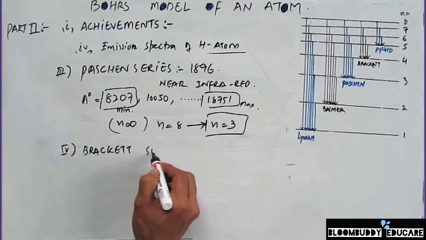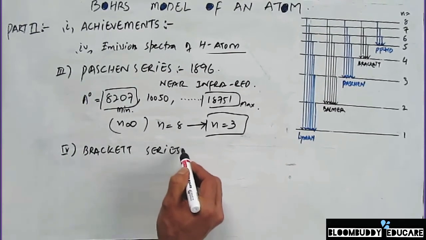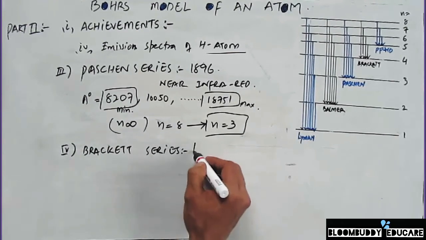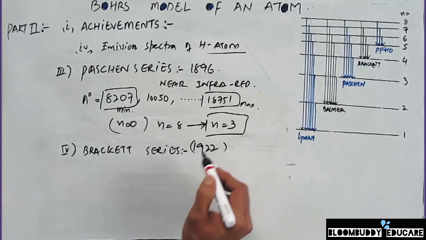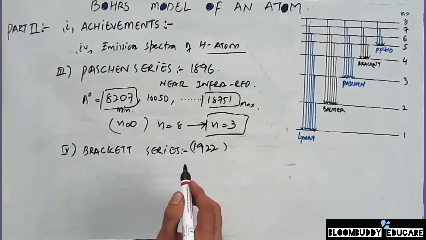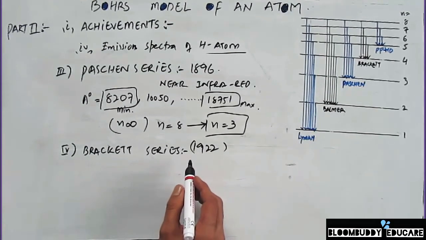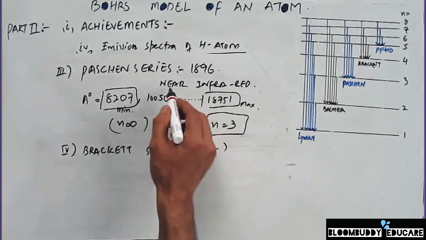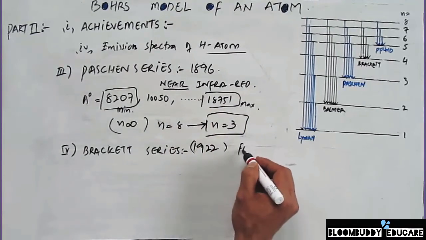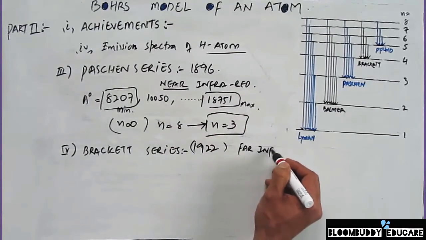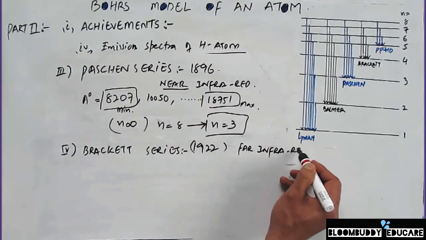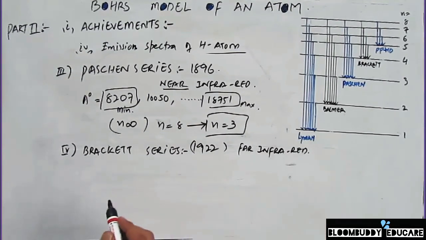So this Brackett series was discovered by Brackett in 1922, and this appears in the far infrared. So this is near infrared, and this is in the far infrared region of the electromagnetic spectrum.